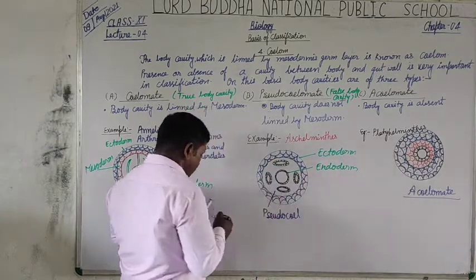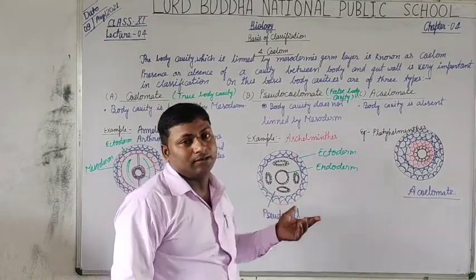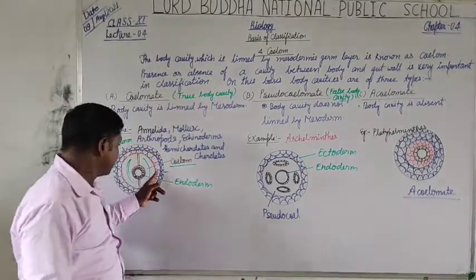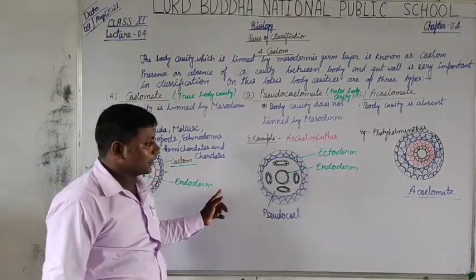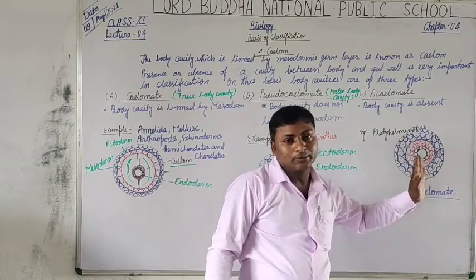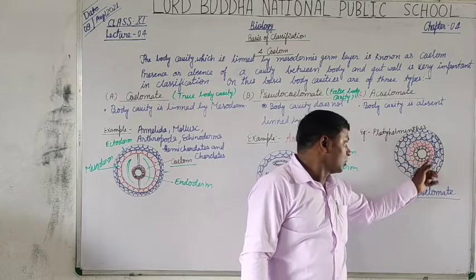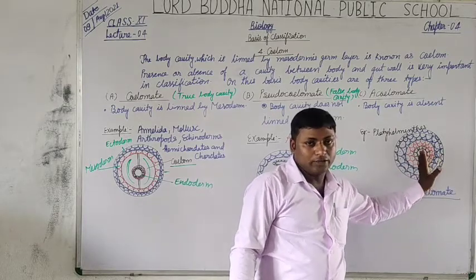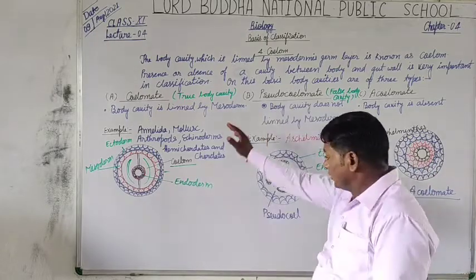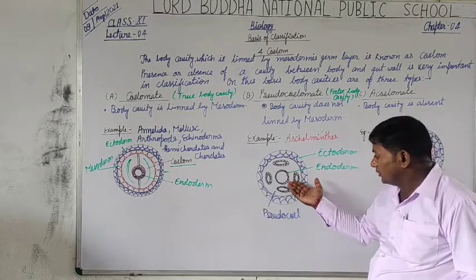In both, we found there is the absence of mesoderm layer, which I plotted in red color in the first diagram as well as in the last diagram, but in between the gut and the wall there is no cavity. So we also talk about this type of body cavity, but we come again to the pseudocoelomate.